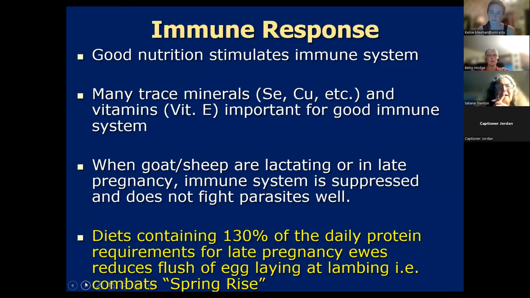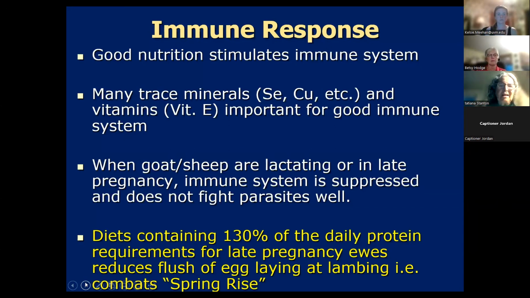So now we're going to talk about your immune response. And keep in mind always that good nutrition stimulates the immune system. Good nutrition is one of the big things you can do to help boost the immune system of your animals. And then there's also many trace minerals such as zinc, selenium, and copper that are very, very involved in the immune system. And of course, too much copper is toxic to sheep. So you have to be very limited in how much copper you're giving your sheep. And then vitamin E also plays a very important role in the development of the immune system.